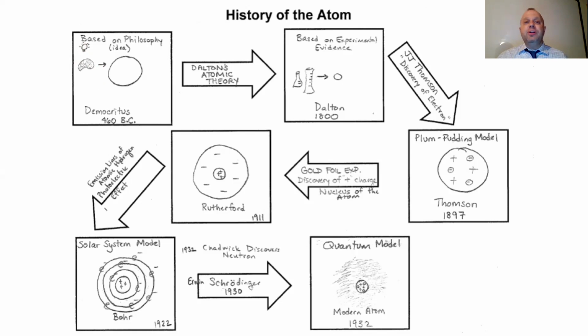And a long period of time passed, and it wasn't until around 1810 when Dalton's atomic theory comes out that we start to change our idea of what an atom looks like. So now an atom is much smaller, and we actually use scientific experiments to come up with this idea of an atom. Next, if you notice, a little bit less than 100 years pass, and a guy by the name of J.J. Thomson discovers the electron.